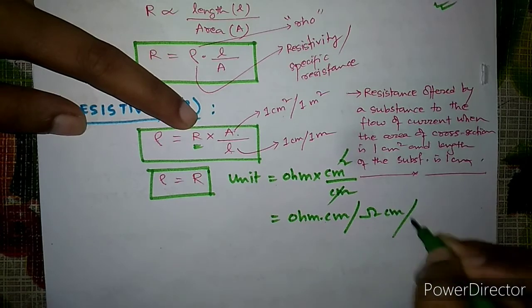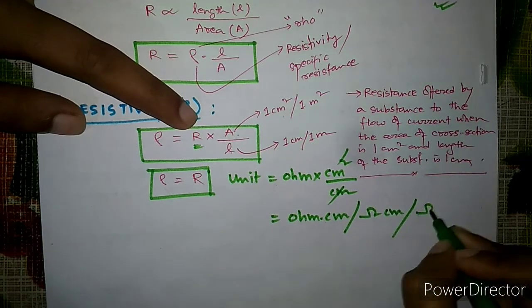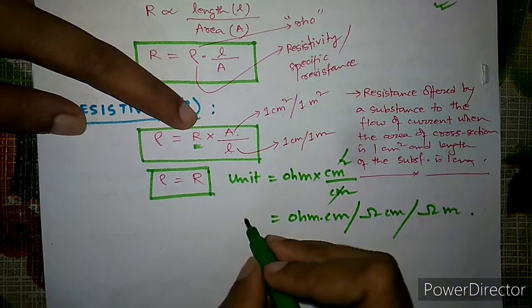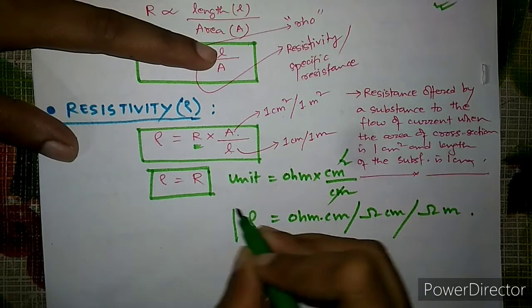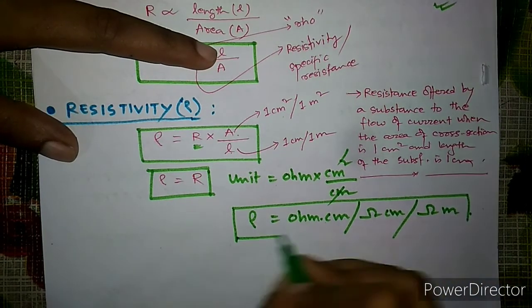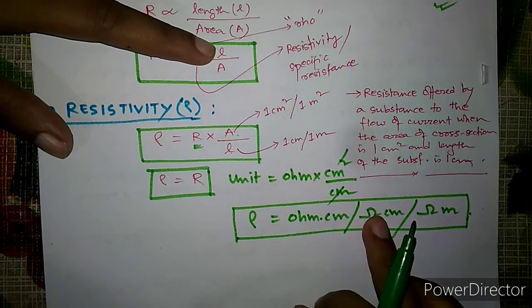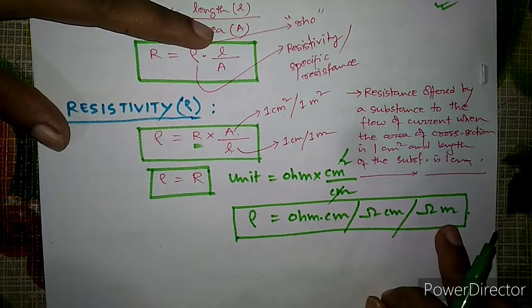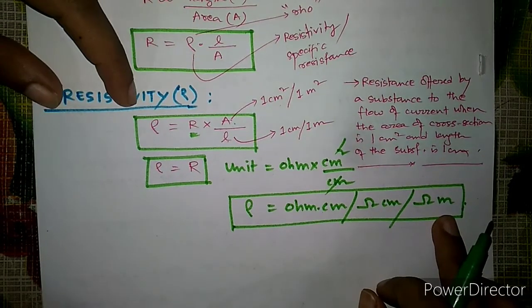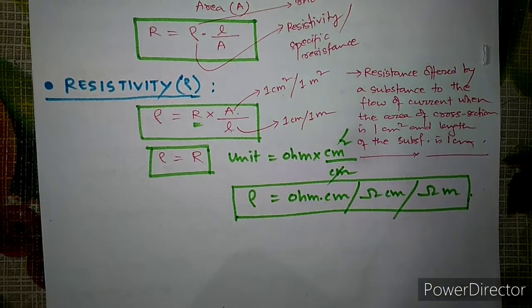ohm centimeter, or if we take the units in meter, we can write what? Ohm meter. So this is the unit of what? Resistivity. This is the unit of resistivity. It is ohm centimeter or ohm meter, right? So this is all about the resistivity or the specific resistance.